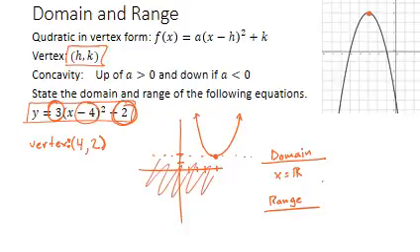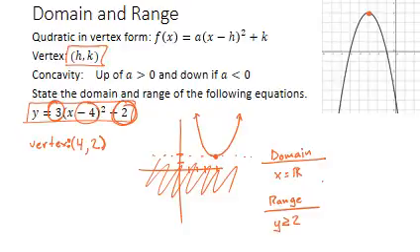It never goes below. So I'm going to say that my range is y is greater than or equal to that boundary of 2. I never go below 2. I'm always at 2 or above it because I always open up from my vertex for this specific example.